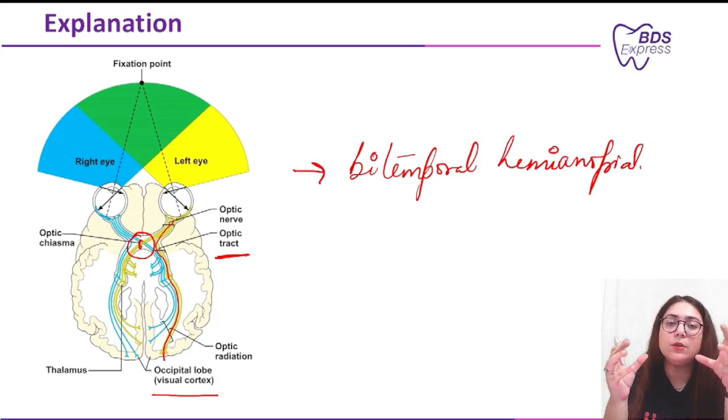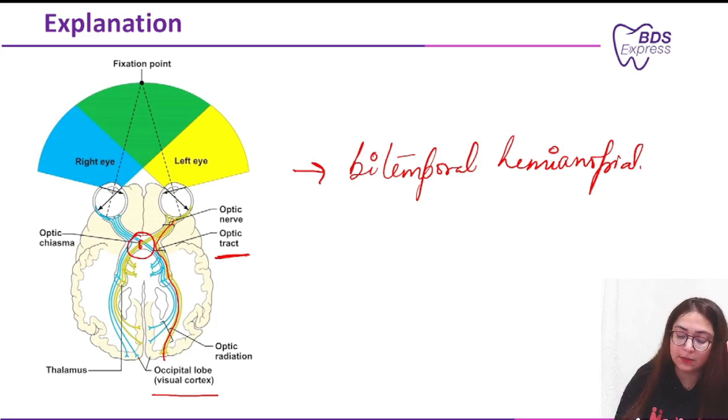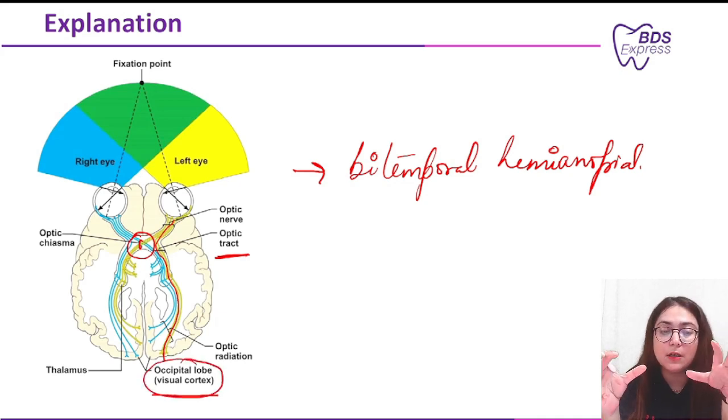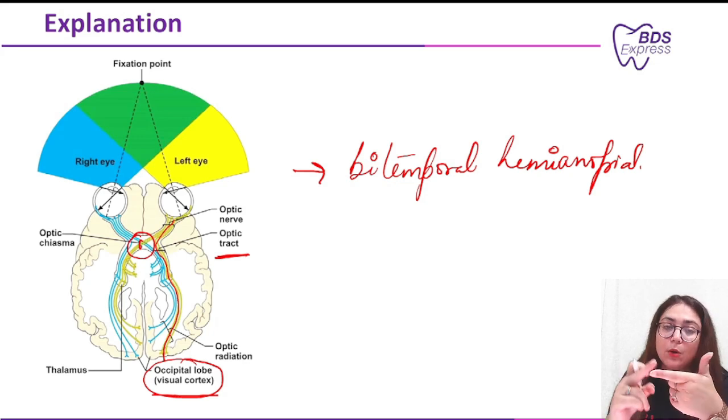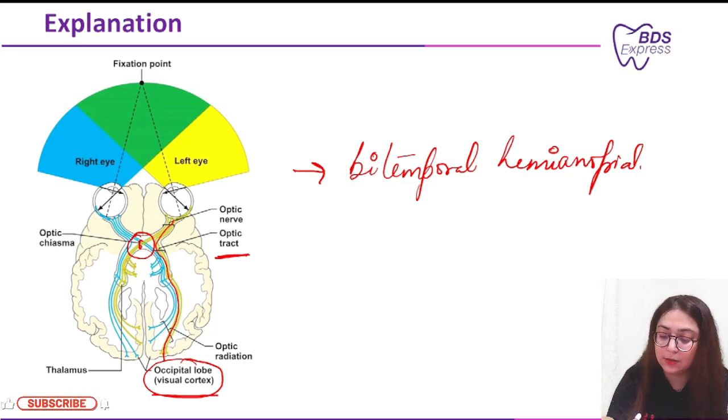Then lastly, there was the visual cortex. The visual cortex, the one present in the occipital lobe, processes the visual information. Each visual cortex processes information from the contralateral visual field. So damage to any one visual cortex would typically result in homonymous hemianopia. That means loss of the same visual field in both the eyes, but not complete loss of vision. That's how you can differentiate between optic nerve and visual cortex lesion. Okay, so that is the thing.